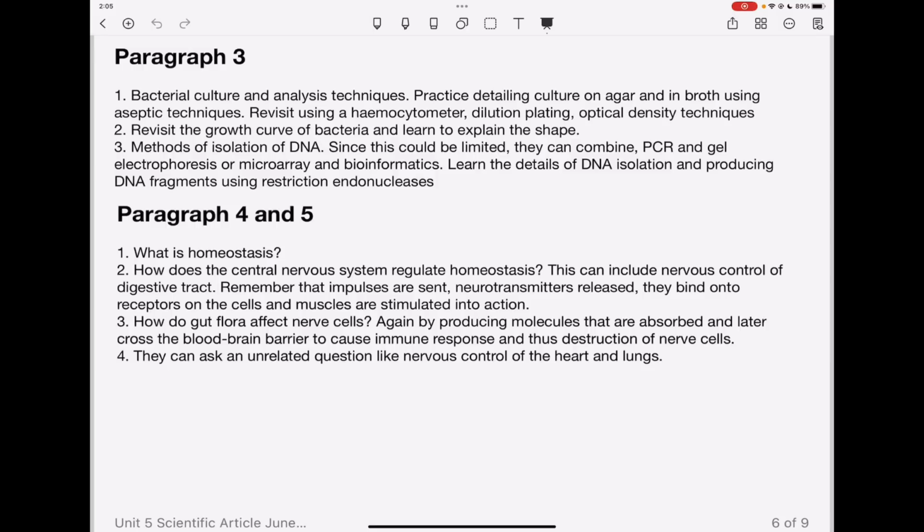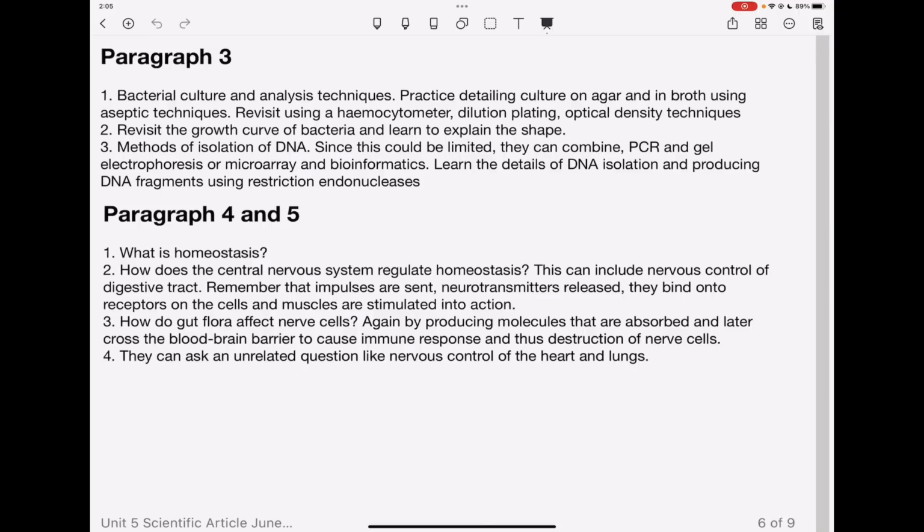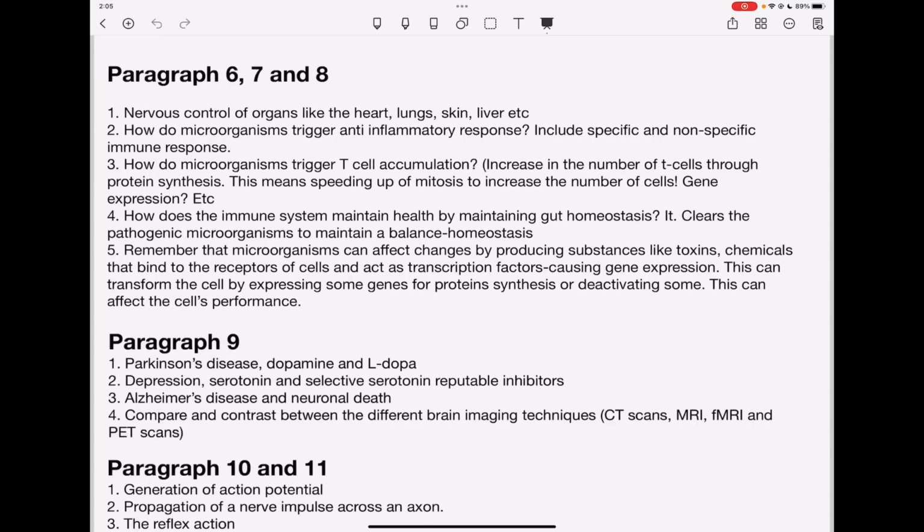They can also ask unrelated questions about the nervous system, like nervous control of the heart, as well as control of ventilation. Continuing on. From paragraphs 6, 7, and 8, there is going to be nervous control of organs like the heart, the lungs, the skin, and the liver, and so on.